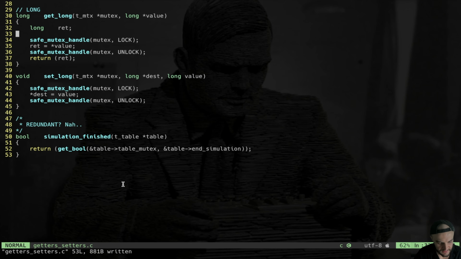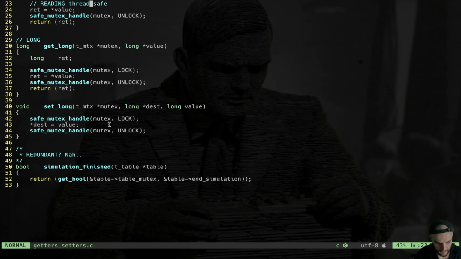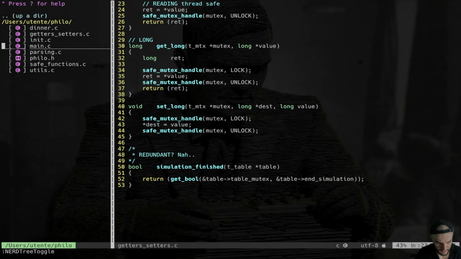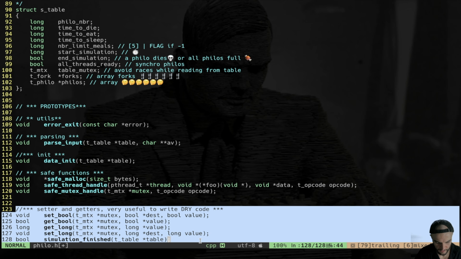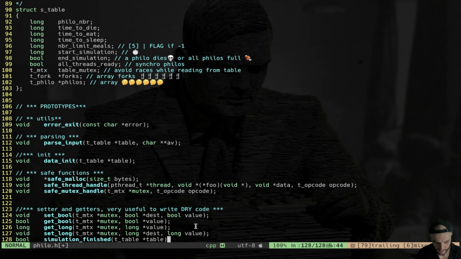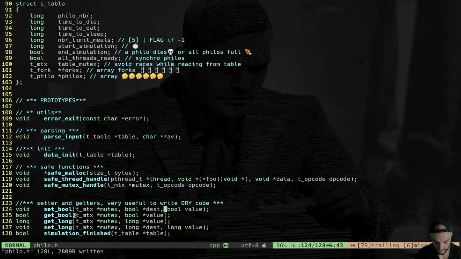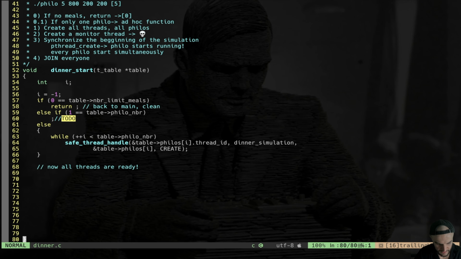All right, so the thing is that we have to put all these functions in our header file. So we go back in our header and we simply copy all the prototypes so we can use them throughout our code. I think these functions are super handy, right? Without writing all the time lock, unlock. Let's go back to our dinner, and now we can start using them.